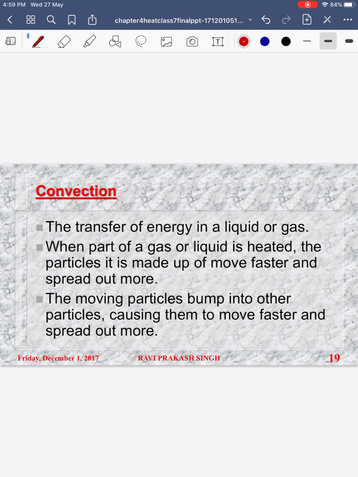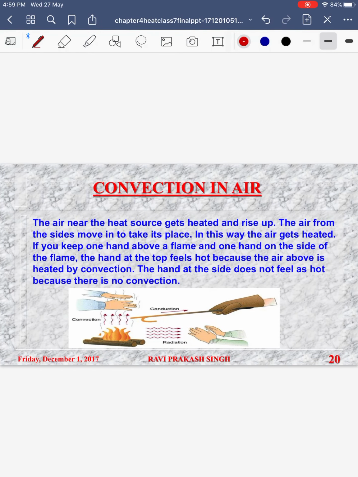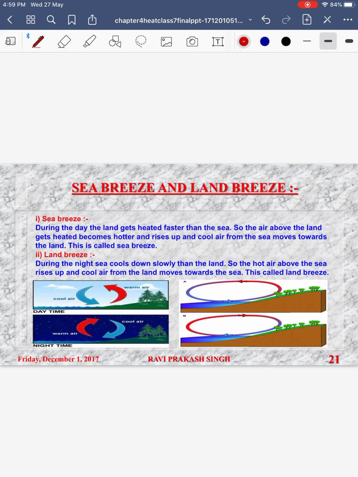After that, a very common example to tell you about convection is sea breeze and land breeze. Sea breeze and land breeze happen because of the uneven heating of the water and of the land surface. Land has a property that it gets heated up fast and also cools down faster. So this phenomenon is observed very easily in coastal areas where there are water bodies adjoining land. So what is sea breeze?